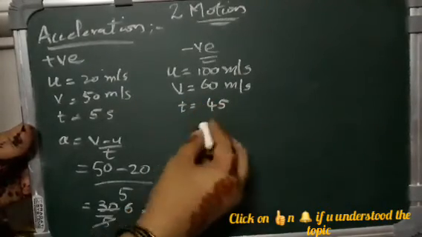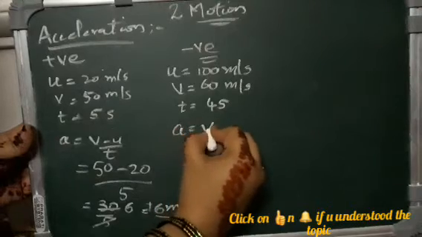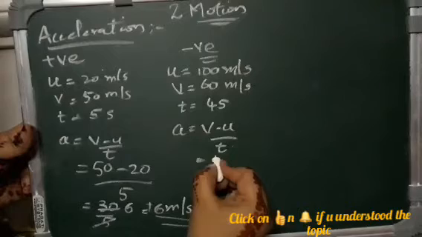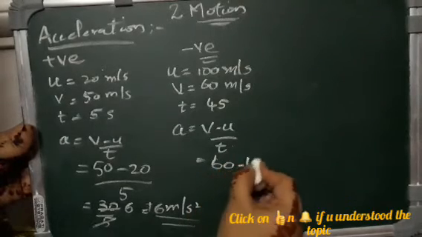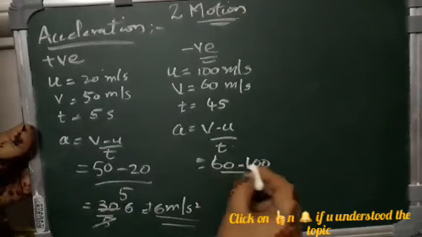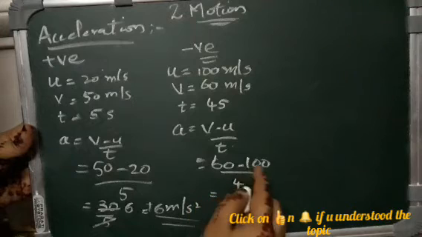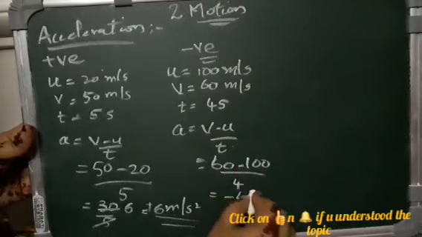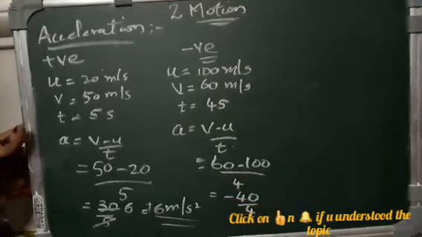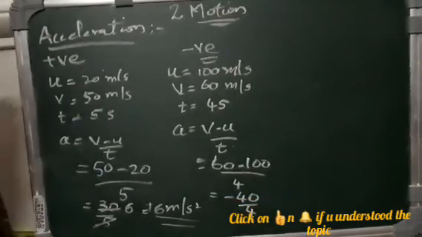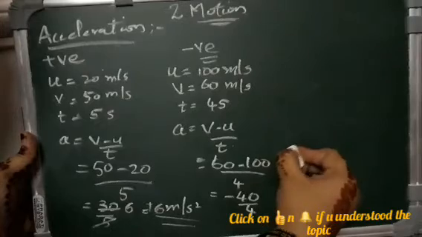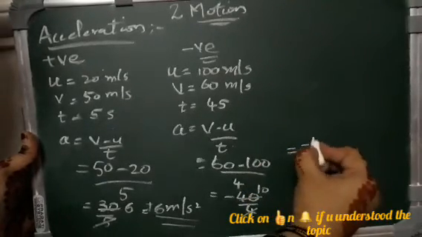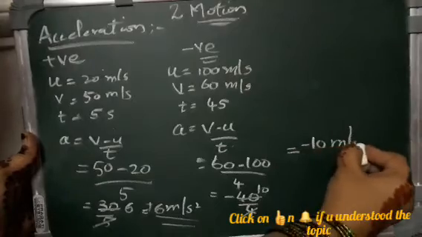Now we will substitute in the equation (v minus u) by t, which is (60 minus 100) by 4. That means 60 minus 100 gives a minus value, minus 40 by 4. What will you get as the answer? 4 ones are 4, 4 tens are 40. So minus 10 meters per second square.